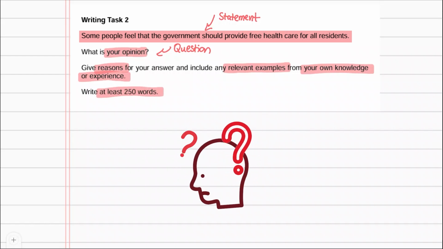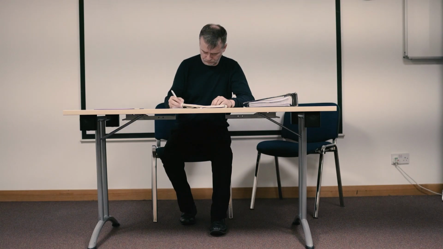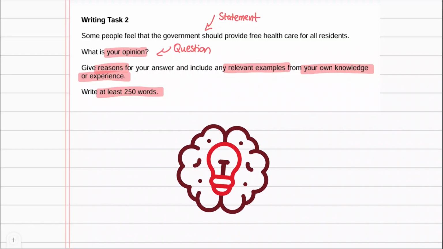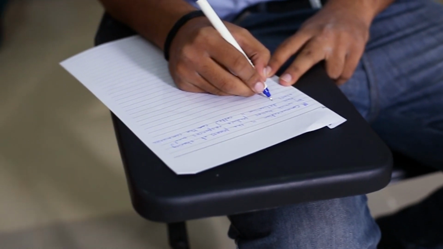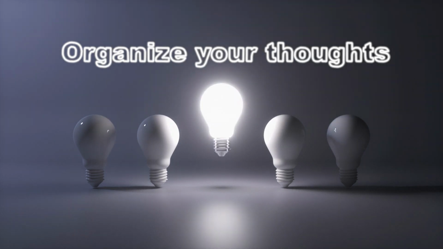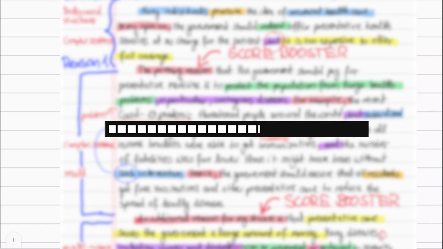So how do you answer a question like this? Remember, there is no right or wrong answer. The IELTS examiner judges how well you address the question. Therefore, start by brainstorming a few ideas. Some IELTS test takers start by writing, but it's better to brainstorm a few notes and organize your thoughts. This ensures that your essay is well structured, which improves your band score.